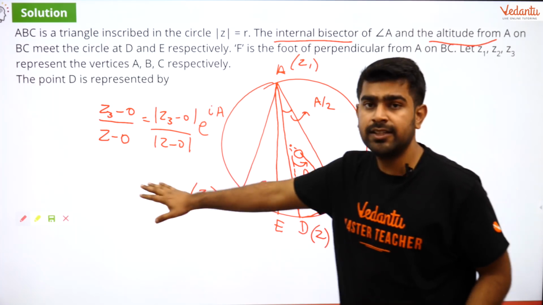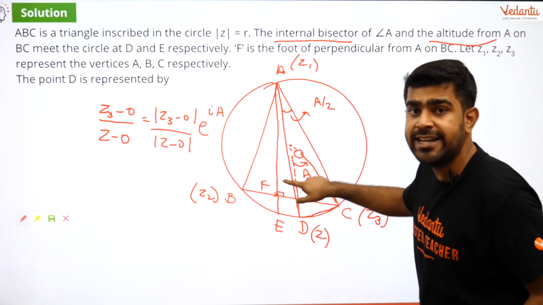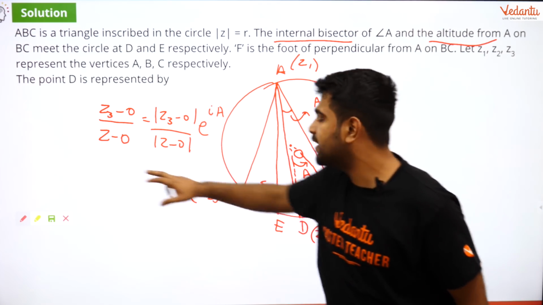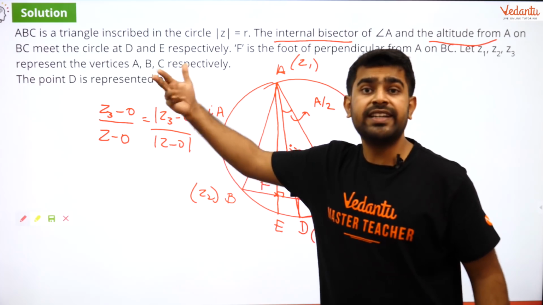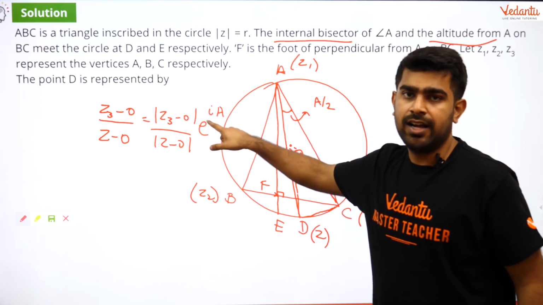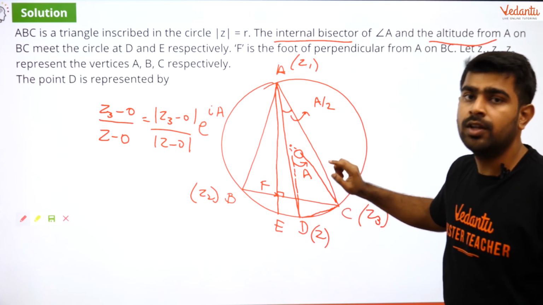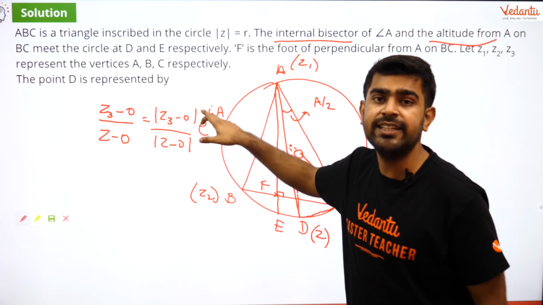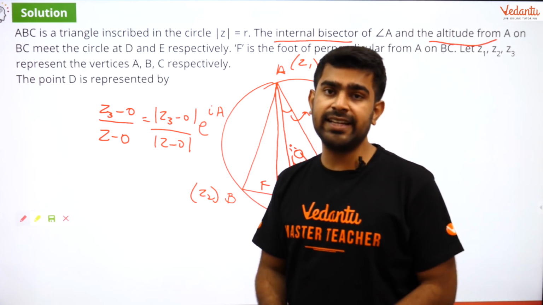Okay guys, is that clear? So how do you write rotation? Rotation is nothing but when you have anti-clockwise direction angle, wherever the arrow points to, I will write that vector first, divided by the one at the bottom, which is OD, and that will be equal to the ratio of the moduli, the ratio of the distances, into e to the power I A. And why do I write it as e to the power I A? Because I follow this anti-clockwise rule. If you go the other way, clockwise, then I will write it as e to the power minus I A. Is that clear? Those differences you have to be very clear of, guys.